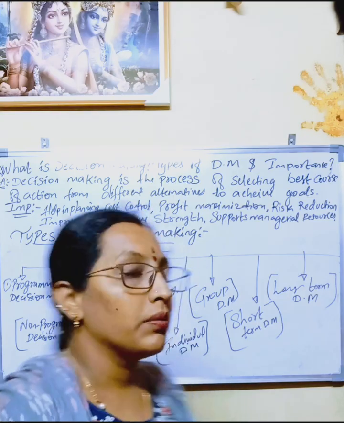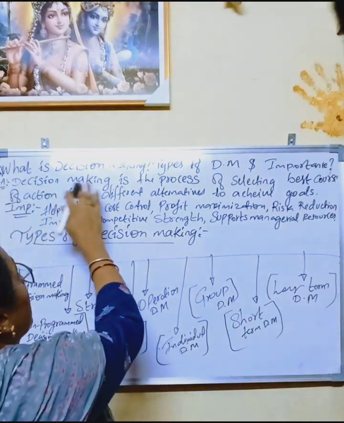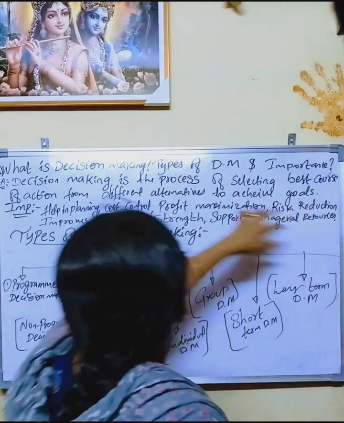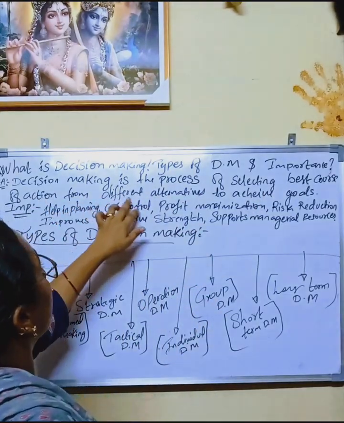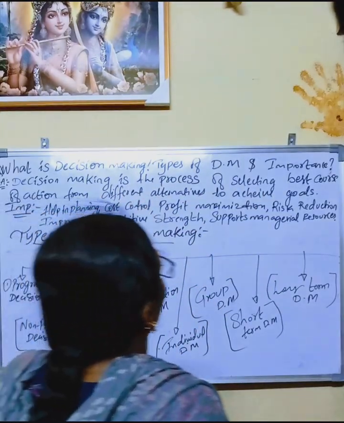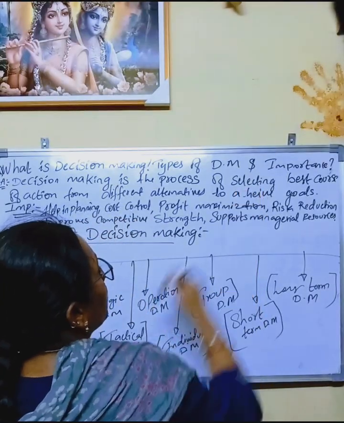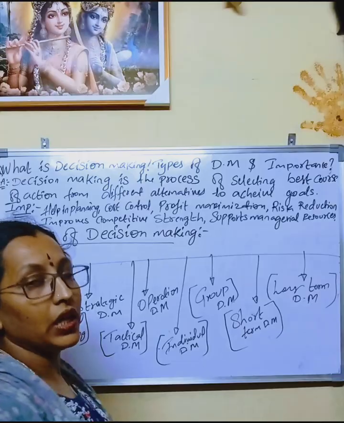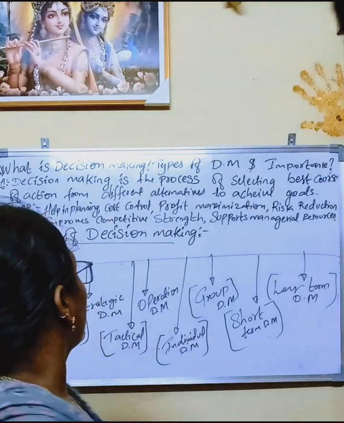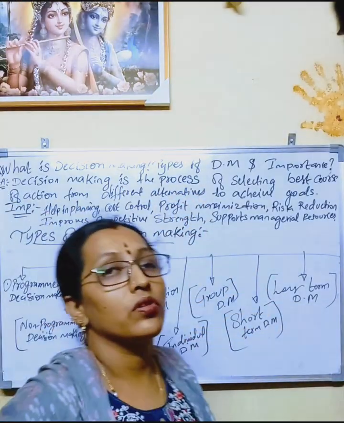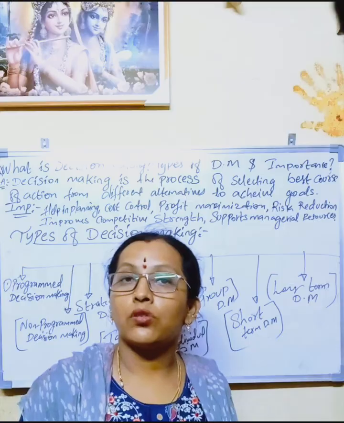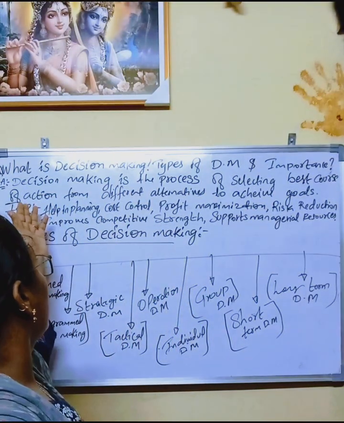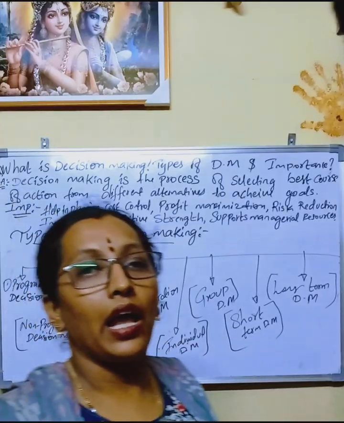Okay, please follow. Decision making is the process of selecting the best course of action from different alternatives to achieve goals. Which goals? Business goals or organization goals.